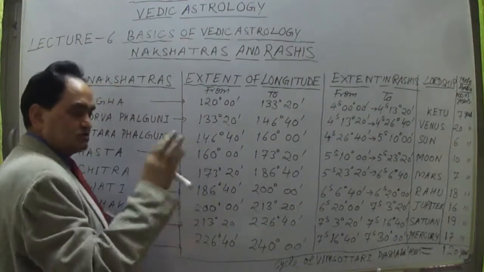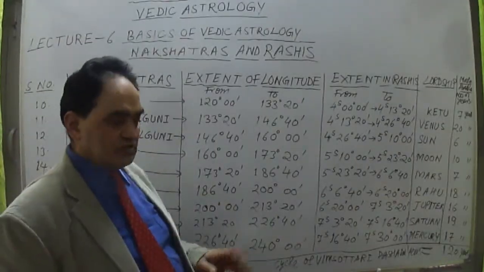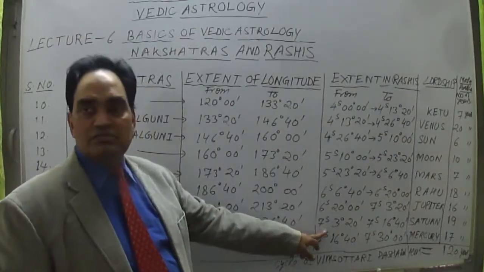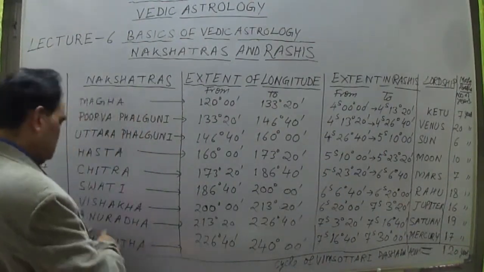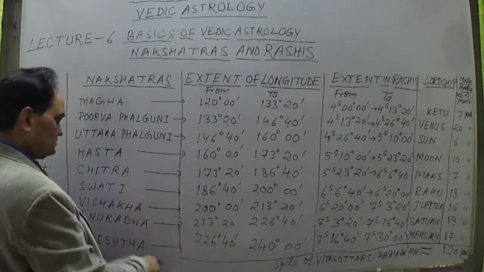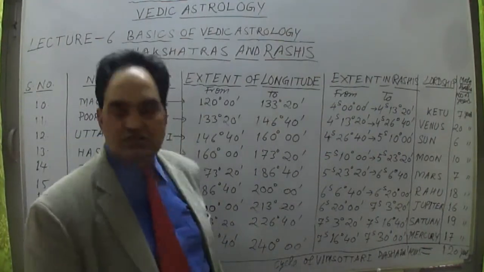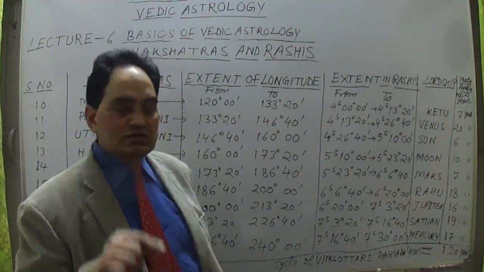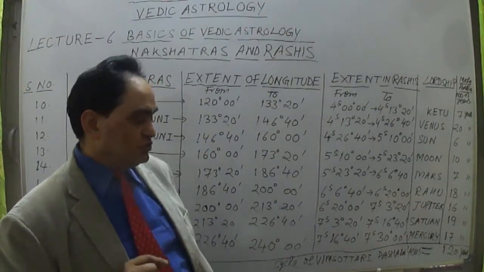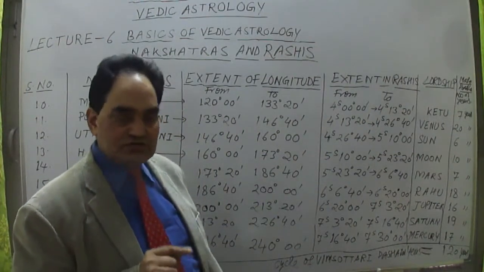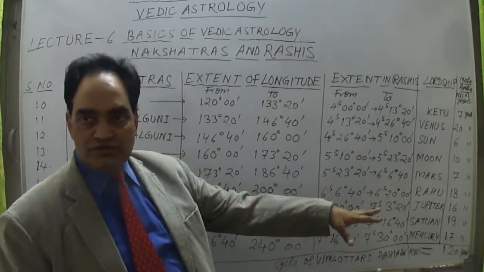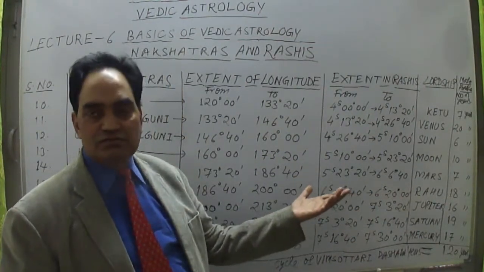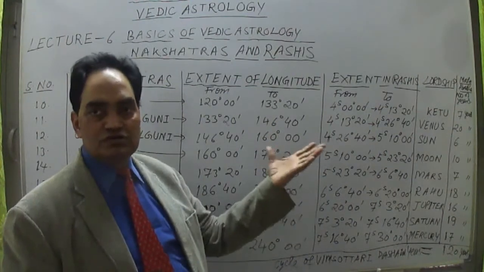Now the Scorpio sign, or Vrishchik Rashi, starts. It will have the next 2 nakshatras, Anuradha nakshatra and Jyeshtha nakshatra, which are completely falling in Scorpio sign, because the 7th sign passed 3 degree 20 minutes plus 13 degree 20 minutes, up to 16 degree 40 minutes. 16 degree 40 minutes plus 13 degree 20 minutes is equal to 30 degree.